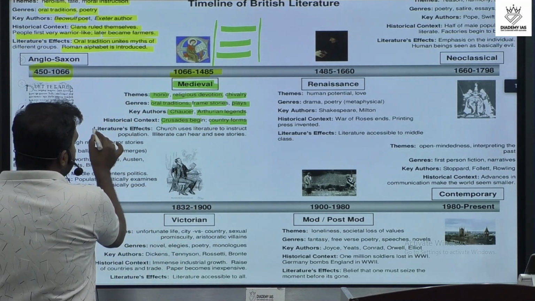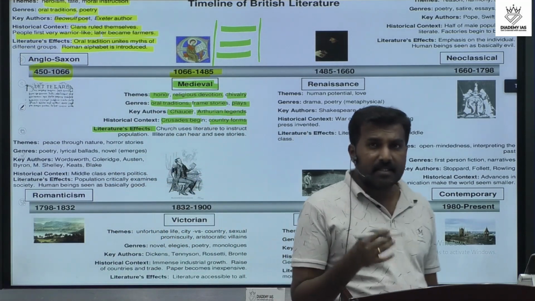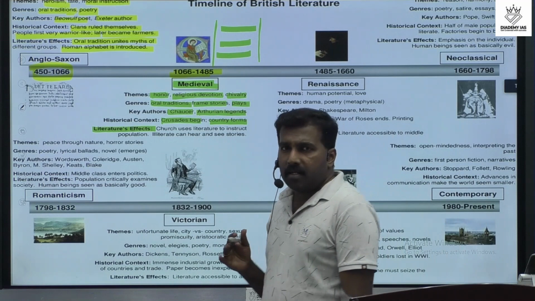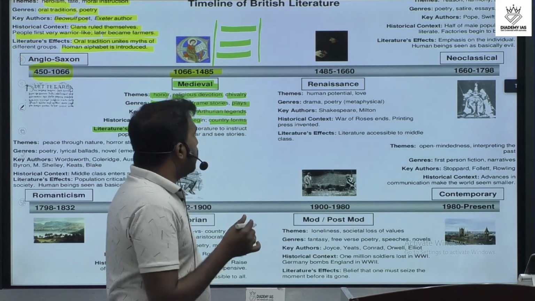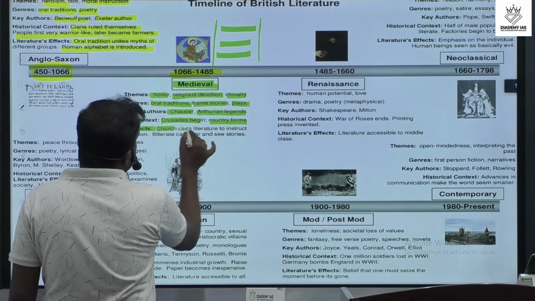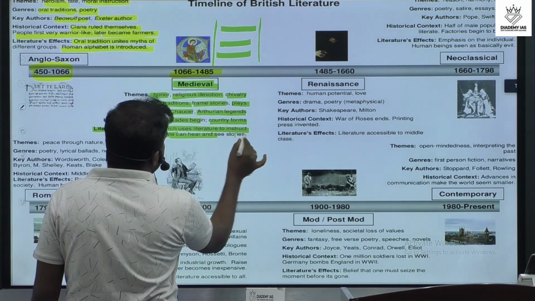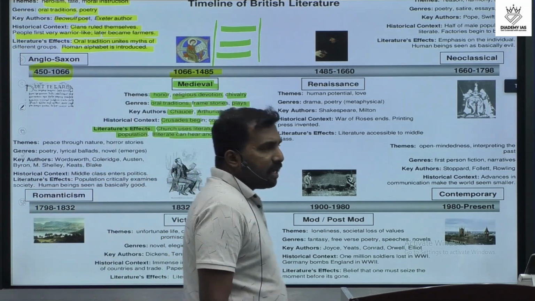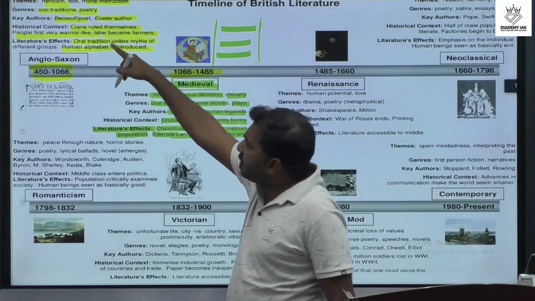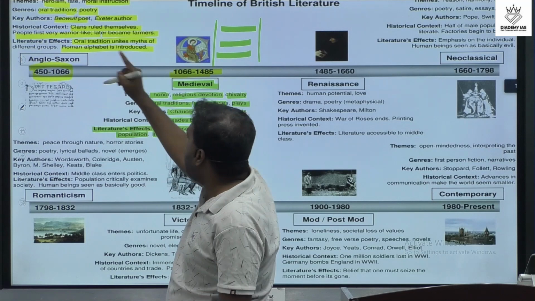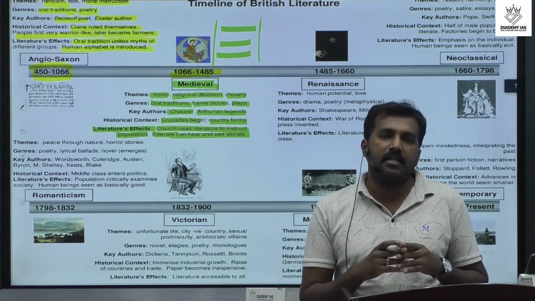And what are the literature's effects in this time? We already said that all the literary works mainly concentrate on Latin and French language. So here the church uses literature to instruct the population. Then the illiterate can hear and see stories. So these are the two different areas we already discussed in the class. This is Anglo-Saxon, and we covered that one, and the middle period. The basic things only we discussed in this class.